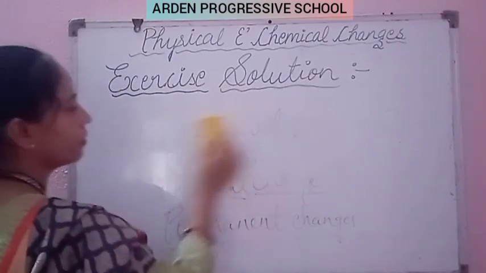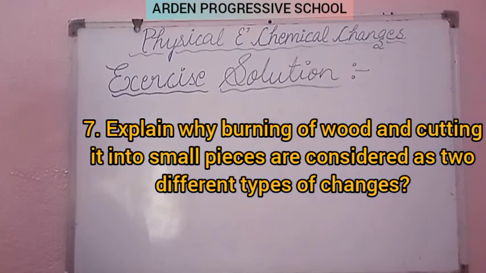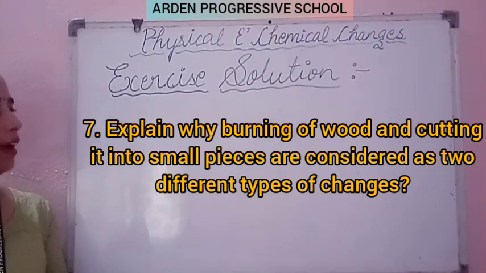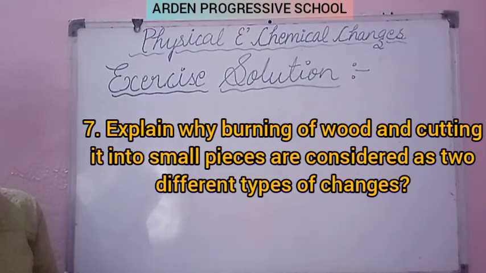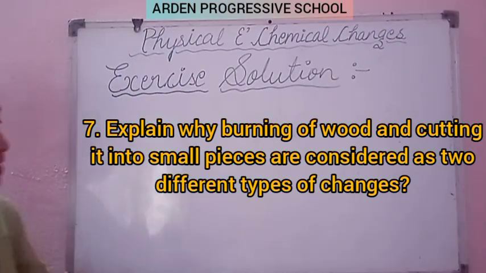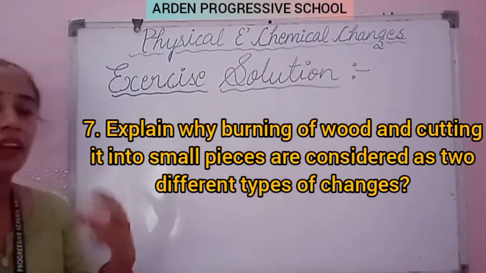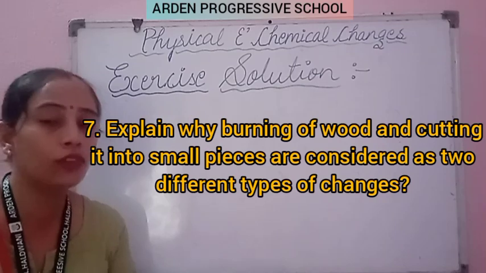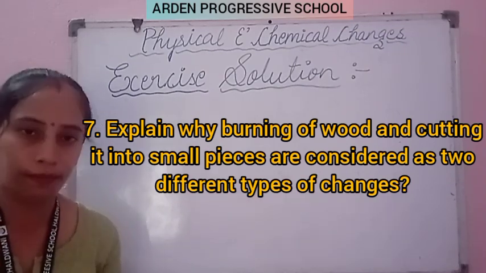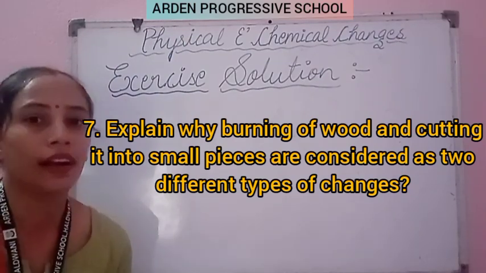Now the next question, question number 7. Explain why burning of wood and cutting it into small pieces are considered as two different types of changes. It is also the same as we have discussed in the earlier questions. So burning of wood, beta burning of wood में क्या हो रहा है? The wood totally gets converted into the coal. Now from the coal we are not able to get the wood again.